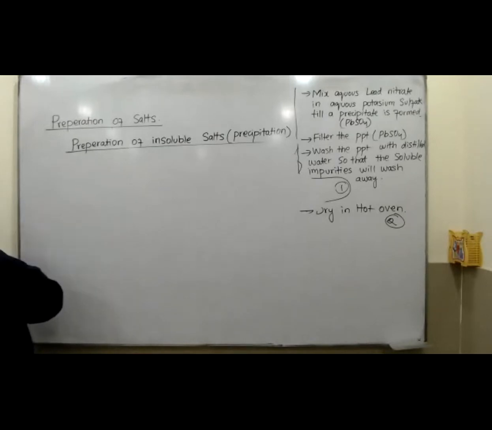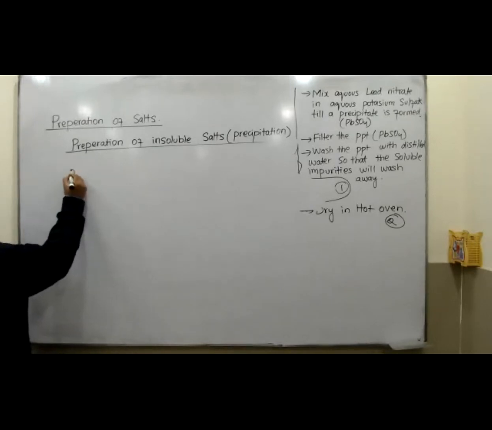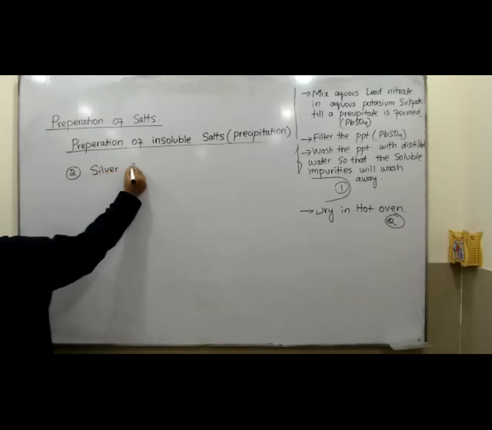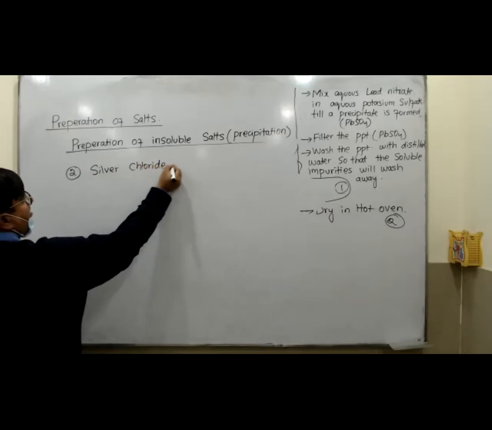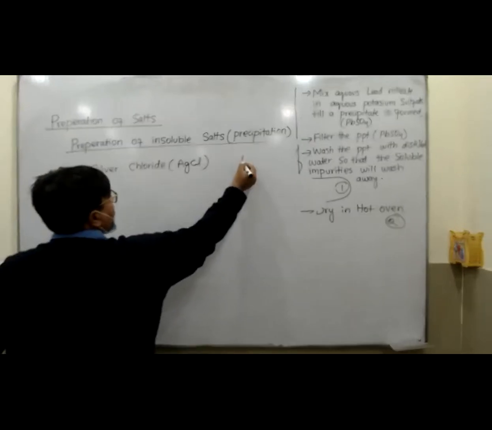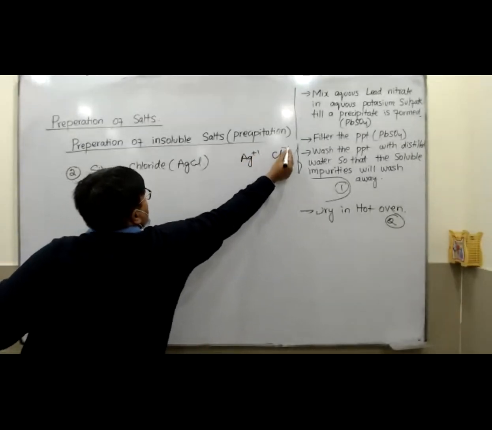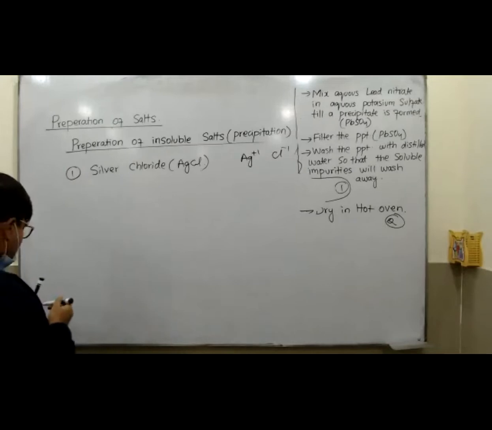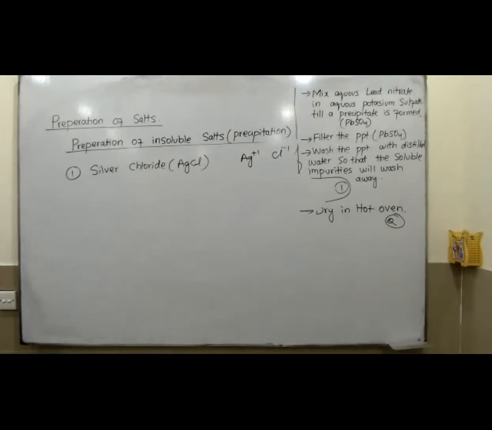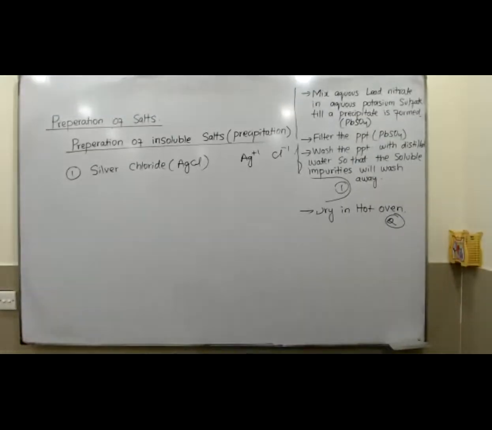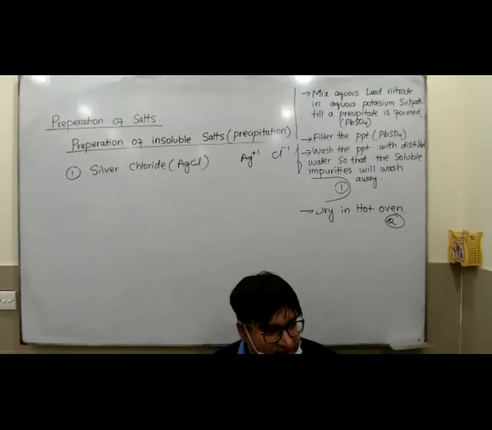Now what you have to do, I'm going to give you the second salt, that is silver chloride. And its formula is AgCl. And if you want to ask me the valencies, Ag is +1, Cl is -1. So write down its description. I'm going to give you 5 minutes for it. 5 minutes I'm giving. Hurry up. Just 5 minutes. Everyone should try, beta.